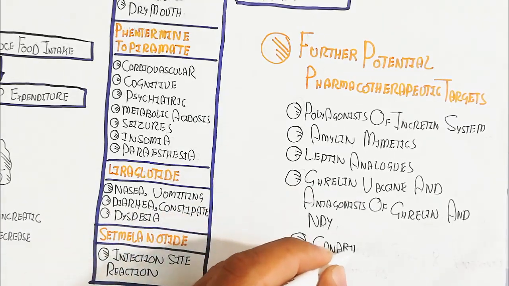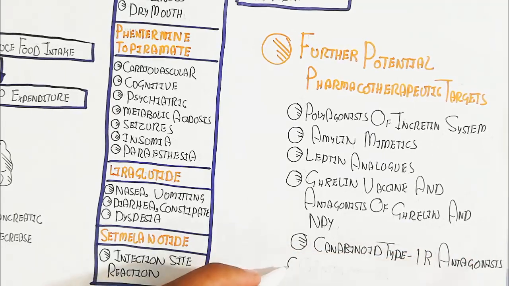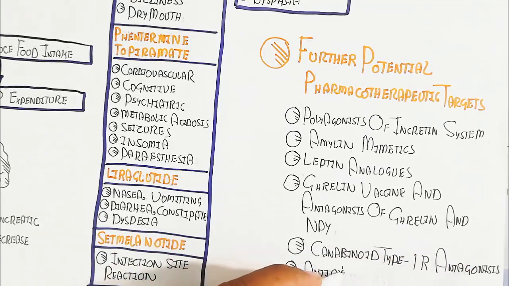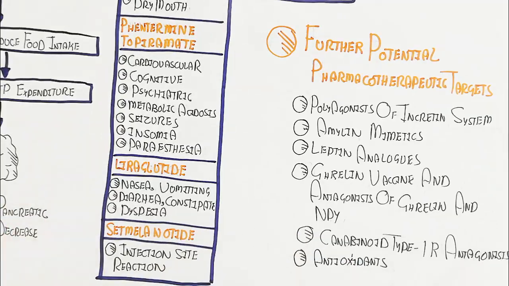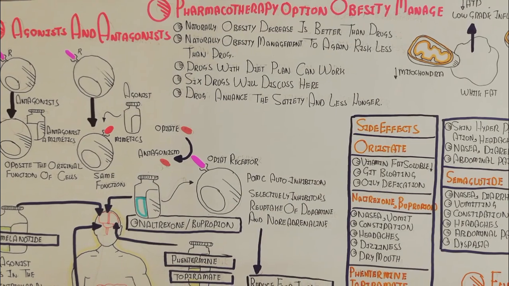This is the future of drugs, along with cannabinoid type 1 receptor antagonists and antioxidants. The type 1 cannabinoid receptor antagonist is important for suppression of appetite.